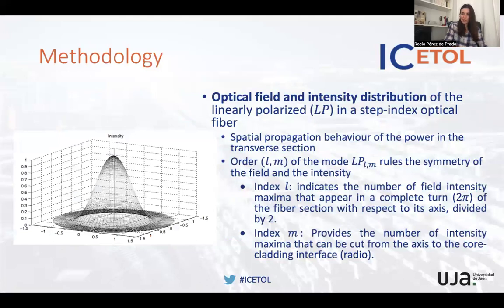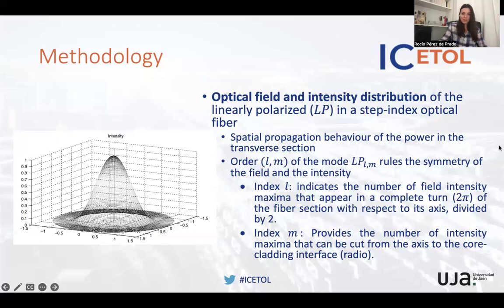First of all, we must bear in mind that the methodology is derived from the Maxwell equations, from an electromagnetic study of optical fiber with a step index, the modification of the refractive index within. Considering the transverse distribution of the light, which is key to analyzing the distribution and so the microbending situation for this fiber in clear networks, we must take into account that there are two main indices.